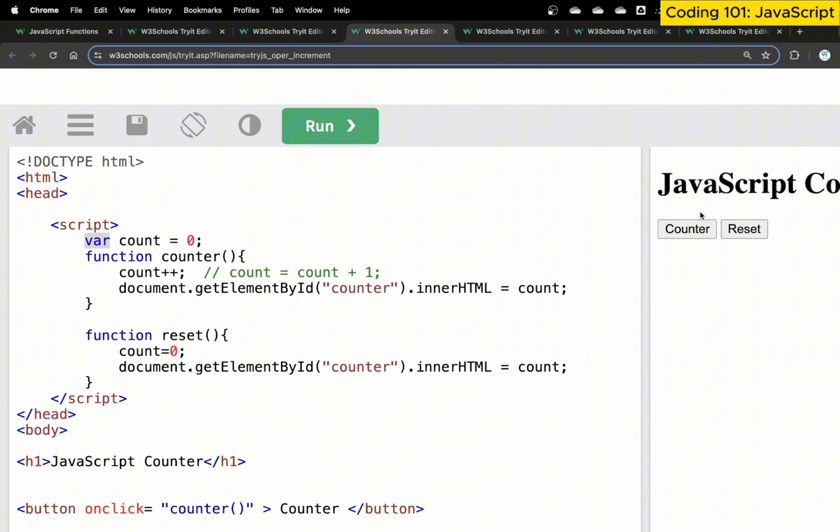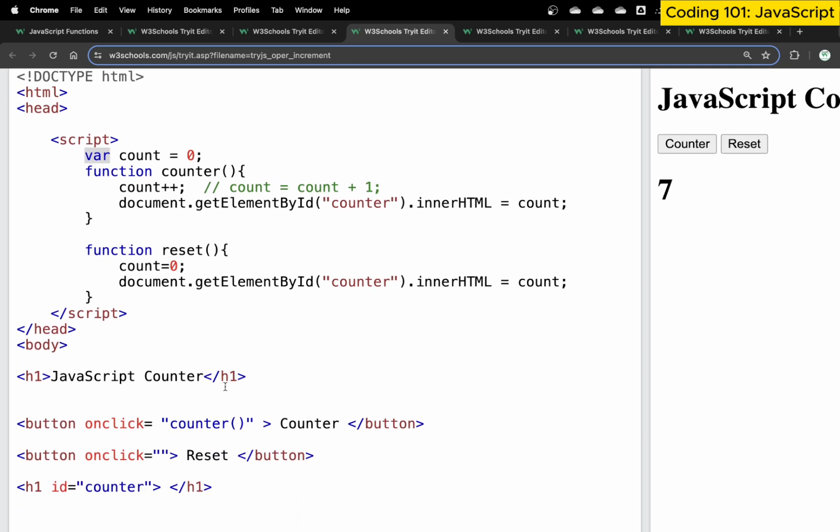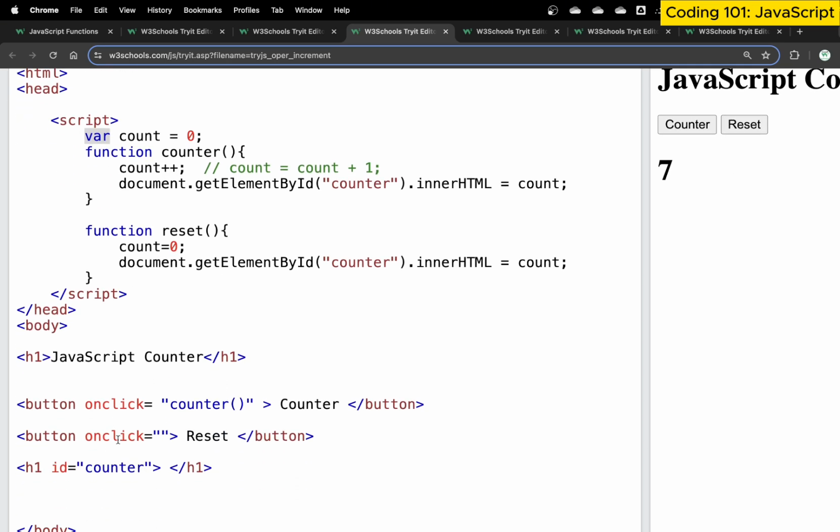So if I run the code and I hit counter 1, 2, 3, 4, but if I hit reset, nothing happens. Why does it not change? That's because if I come to onclick, I have not provided or called that function. Every time you write a function, it's there, but it will not get executed until you call the function. So inside the onclick event, I will say, hey, call this reset function that I've created. This is my JavaScript function name. I've called it here on click. So every time a button is clicked, this function will be called.